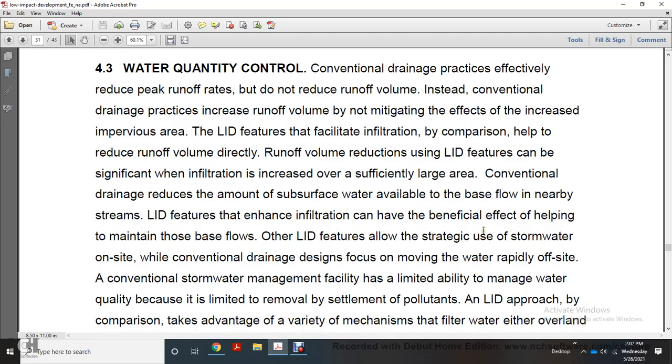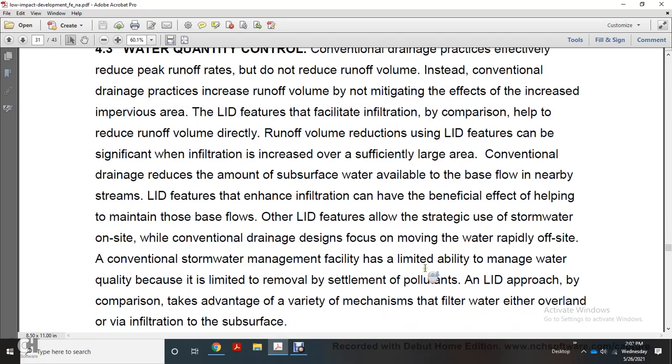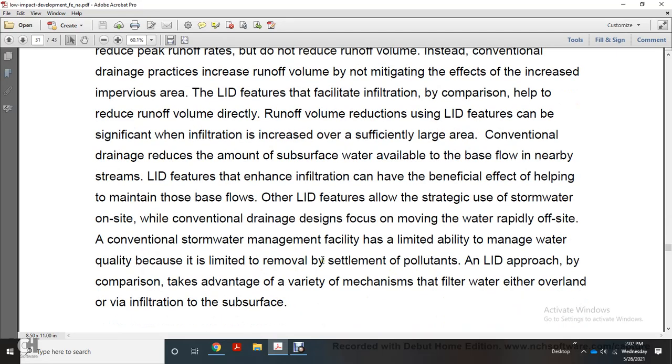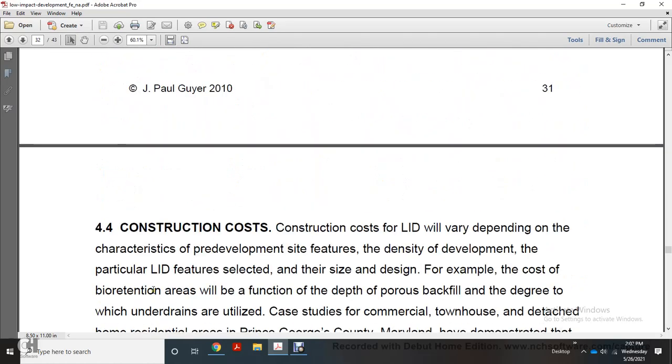Other low-impact development features also treat the stormwater on-site, while conventional drainage design focuses on moving the water rapidly off-site. Conventional stormwater management facilities have limited ability to manage water quality because of the limited removal of sediment pollutants. Low-impact development approaches, by comparison, take advantage of a variety of mechanisms that filter the water either overland or via infiltration into the subsurface.